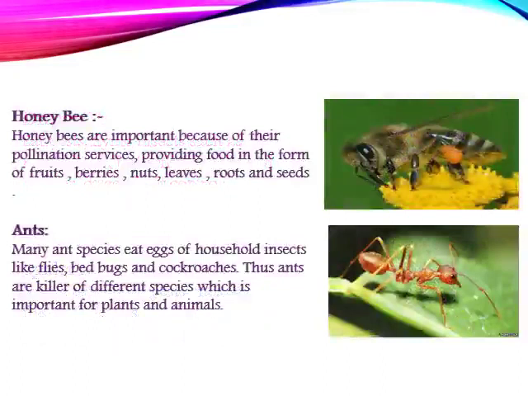Children, here are the examples of another two worms. First one is the honeybee and another one is ants. So first we'll see the honeybee. Honeybees are important because of their pollination services, providing food in the form of fruits, berries, nuts, leaves, roots and seeds. Next one is ants. Many ant species eat eggs of household insects like flies, bedbugs and cockroaches. Thus, ants are the killers of different species, which is important for plants and animals.